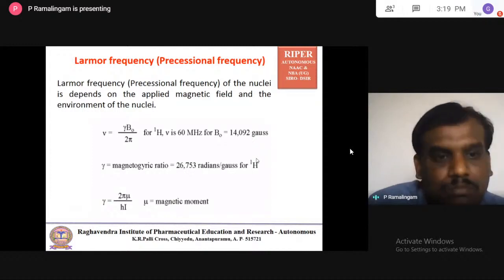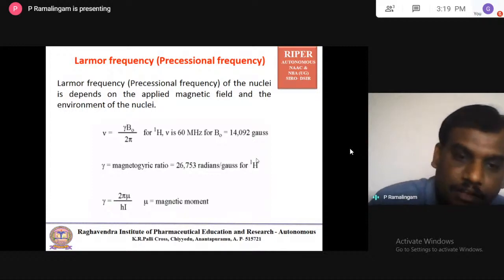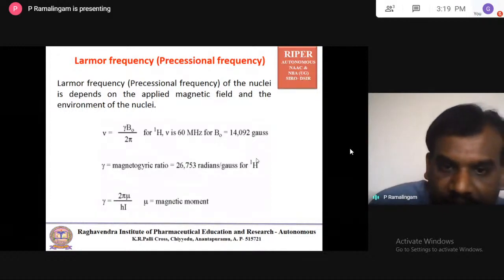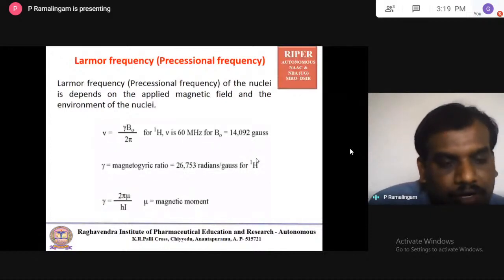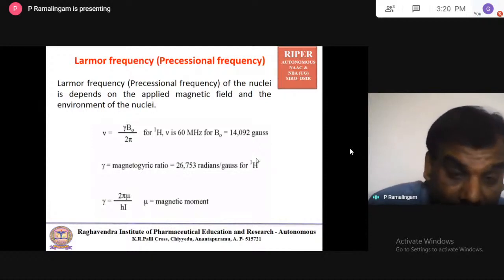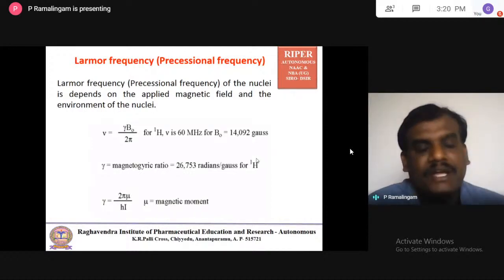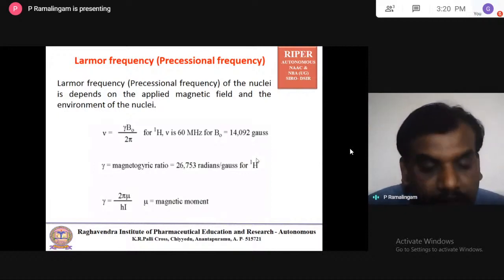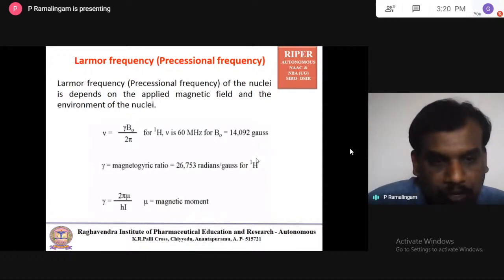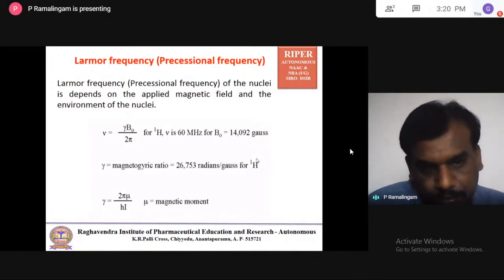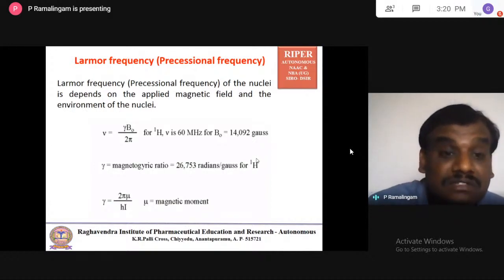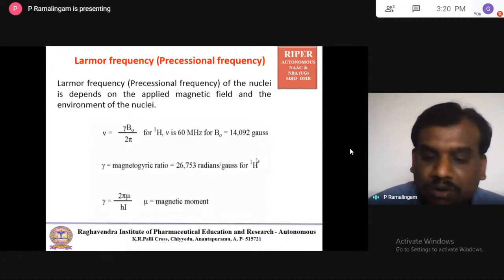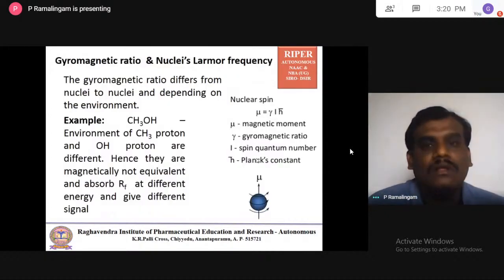So gamma is the magnetogyric ratio. Remember, the unit for this magnetogyric ratio is radians per Gauss. And finally, you already know what gamma is: gamma is equal to 2 pi mu by hI. This last equation is very important, and it was once asked in your examination also: the relationship between the magnetogyric ratio and the spin quantum number. Remember, the magnetic moment is directly proportional to the magnetogyric ratio, whereas the spin quantum number is inversely proportional to the magnetogyric ratio. That's the relationship you have to understand.